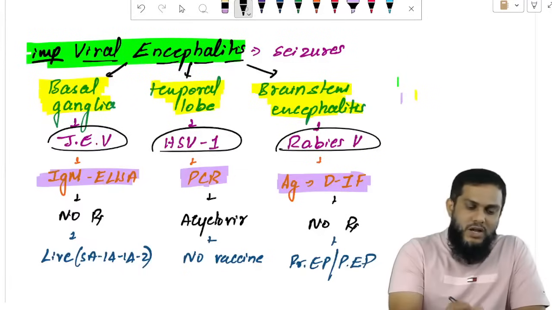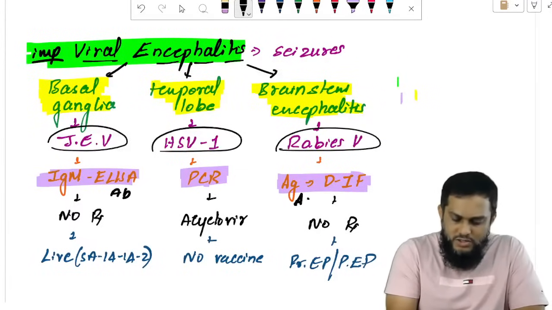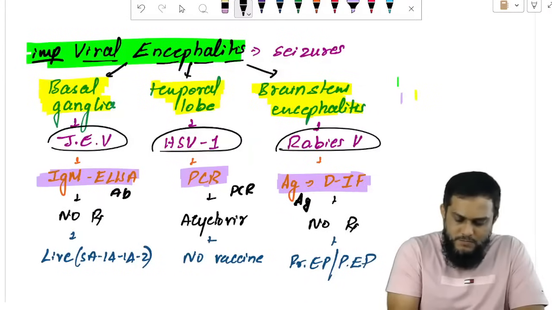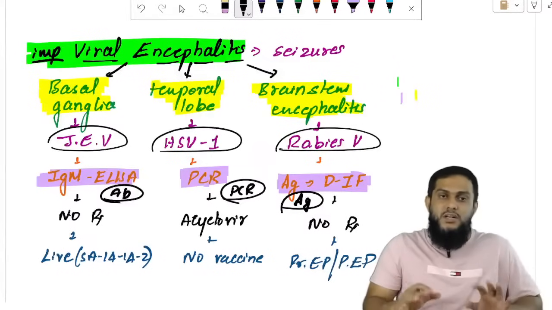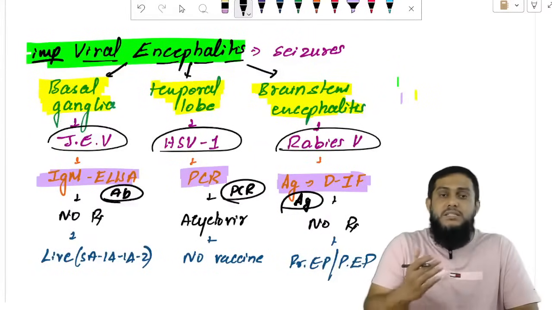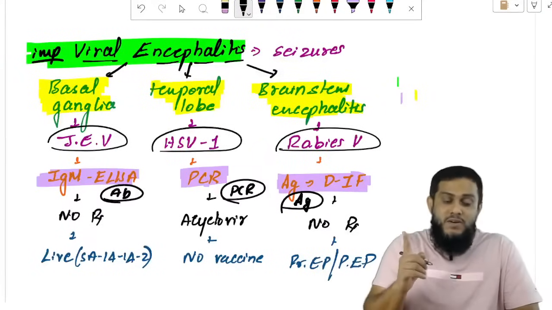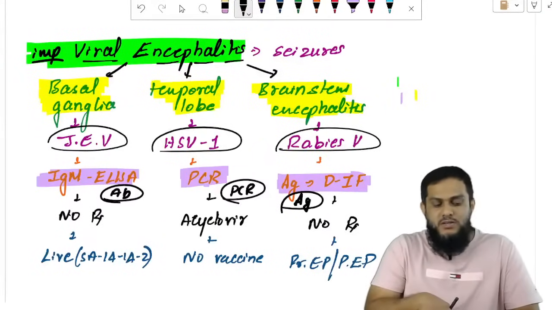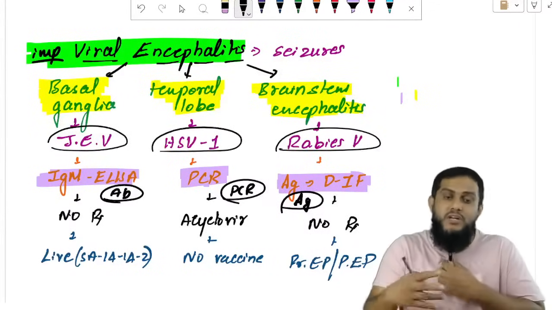Viruses are diagnosed by antibody detection, antigen detection, or PCR. Remember this. We'll discuss in detail now. But remember, viruses are diagnosed by antibody by ELISA, antigen by ELISA, or PCR. JE virus has to be diagnosed by antibody, herpes virus by PCR, and rabies virus has to be diagnosed by antigen. How to remember? I will tell you in some time.